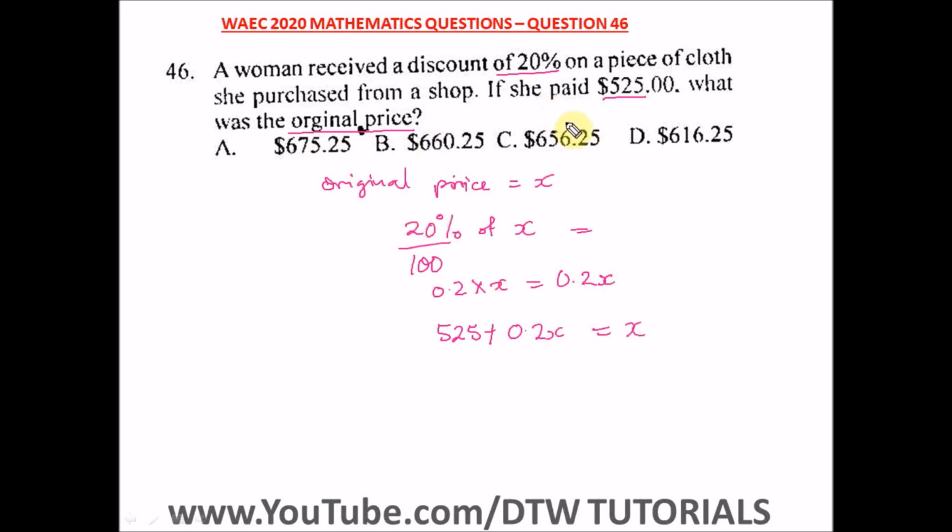This is a word problem, so you have to know how to interpret it. Let me take it one more time in case you're confused a bit. First of all, we made the original price X. Remember discount. Let's say the original value of an item is 100 naira, and you were given a 20% discount, so that's 20 over 100 times 100. The 100 will cancel this 100, so the discount you were given is 20 naira.